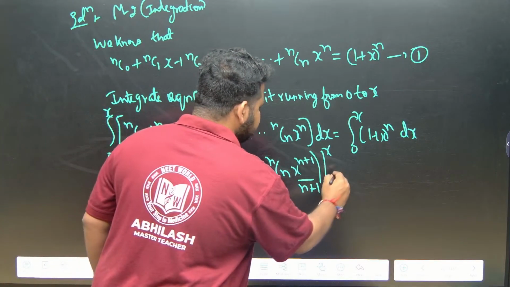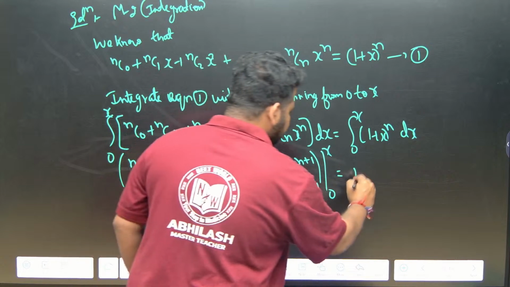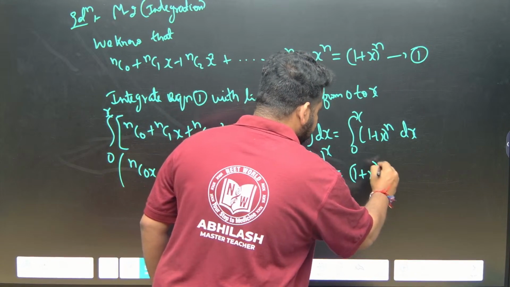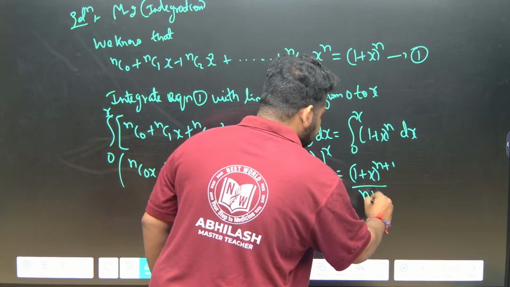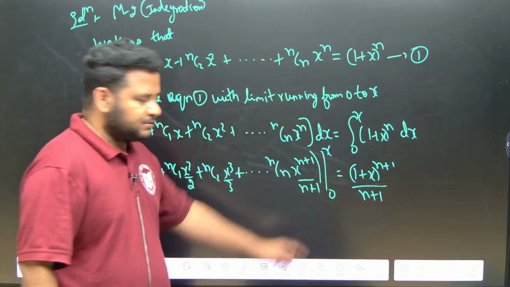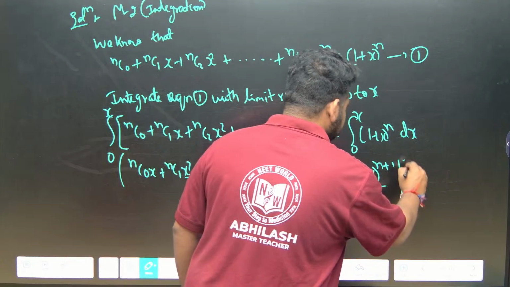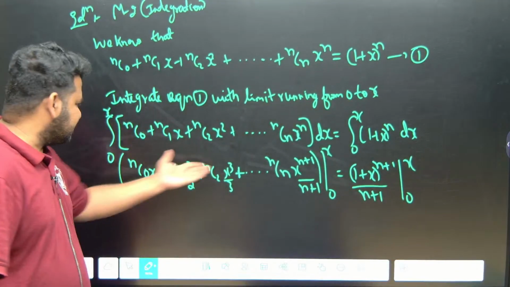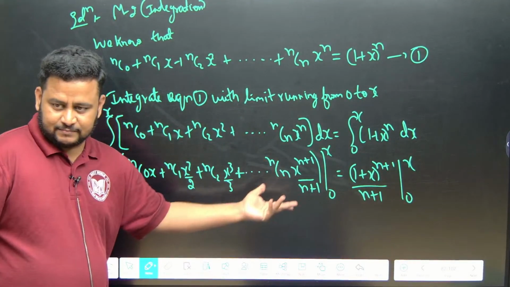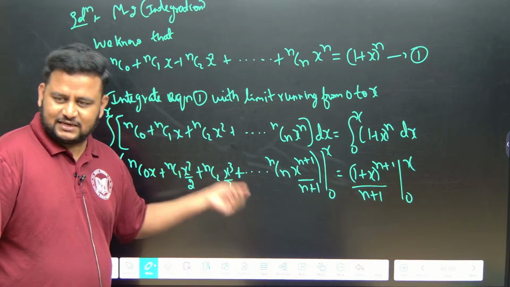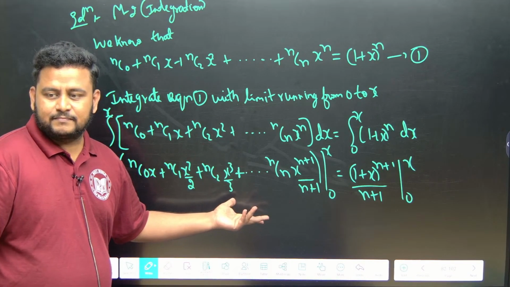Now on the other side, if I integrate (1 + x)^n, it becomes (1 + x)^(n+1) divided by n + 1. Correct? Now if I apply the limit 0 to x, see here, if I apply x as the limit here, the same thing will come again. For the x value, if I put x, it will be x only.